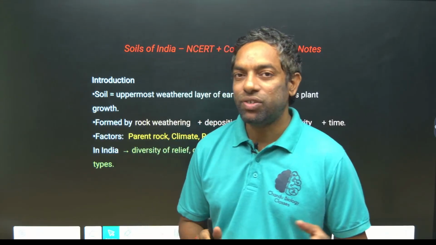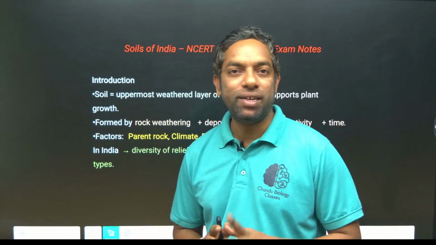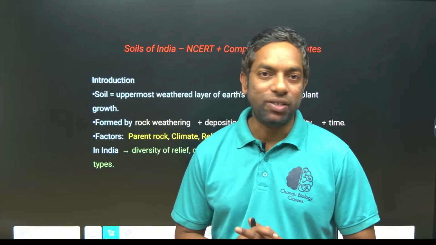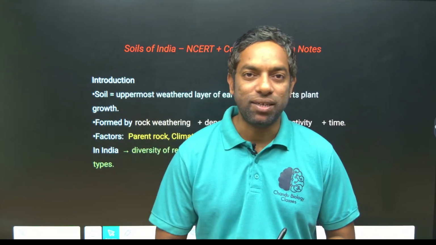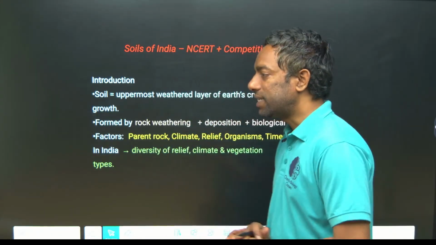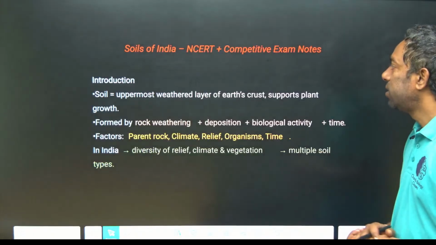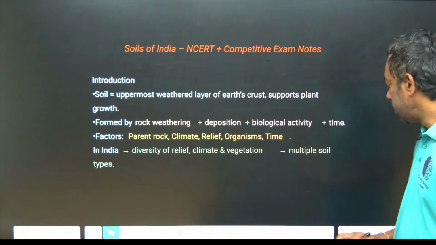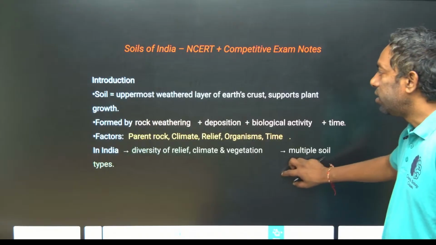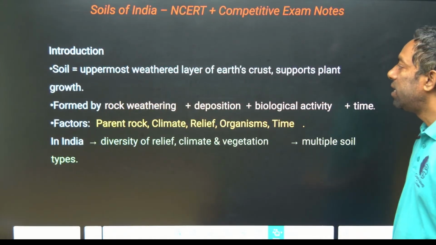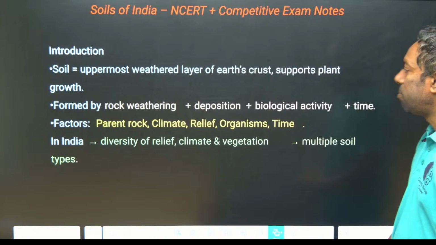There are a number of important chapters like physical geography, and there are components like soils, agriculture, everything is there. 11th class NCERT is the important book for geography, guys. I will take notes from the chapter soils from the 11th geography. Okay, we are going to discuss it. Soils. What is soil? Soil is the uppermost weathered layer of the earth's crust that supports plant growth.